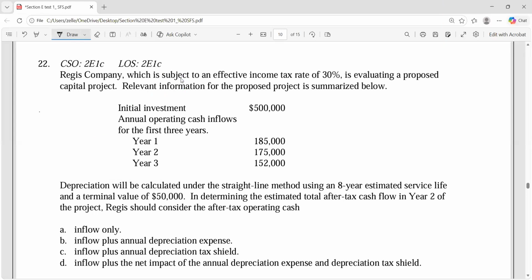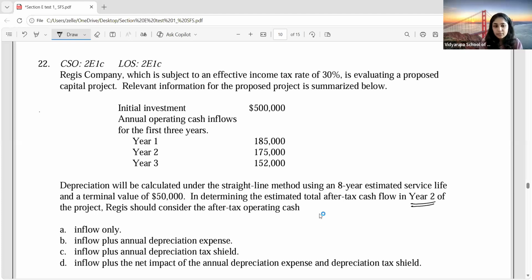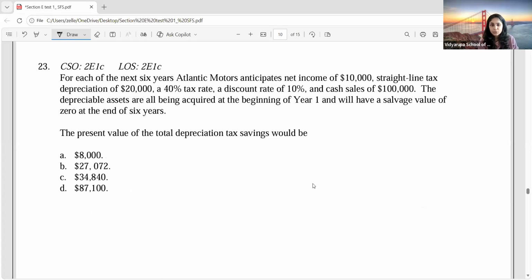Option C, ma'am. Option C, because they're asking about the cash flow, right? They're saying, in determining the estimated total after tax cash flow in year 2, what are the things that we have to take into consideration? One is the cash inflow plus the depreciation tax shield, correct? We always take these two things into consideration. Can you all calculate question number 23?